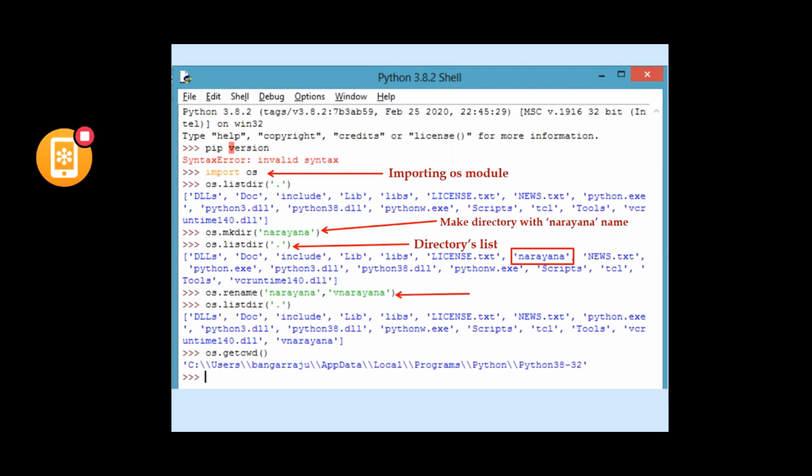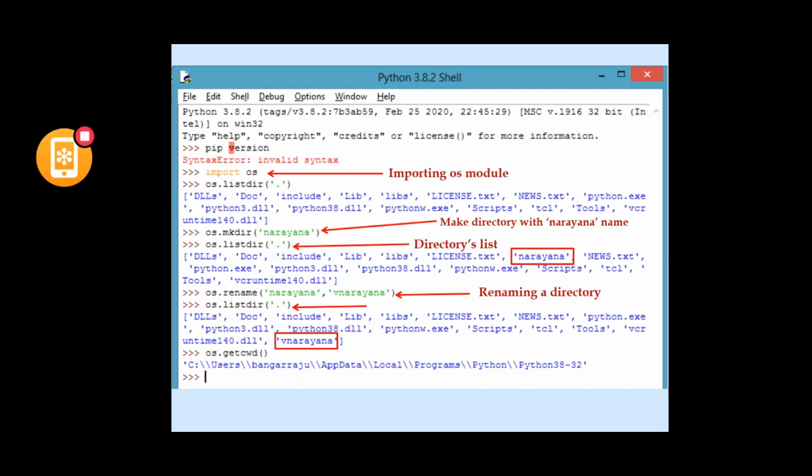There is also a way to rename a directory. Now I would like to rename the Narayana folder to V Narayana. This is nothing but renaming a directory. In order to know whether the renaming has been done or not, I am listing the directories in Python. The given name Narayana has been changed to V Narayana.